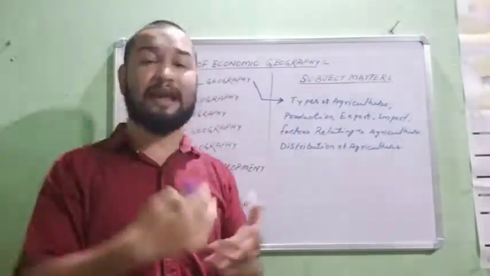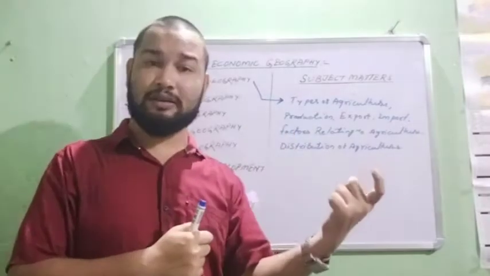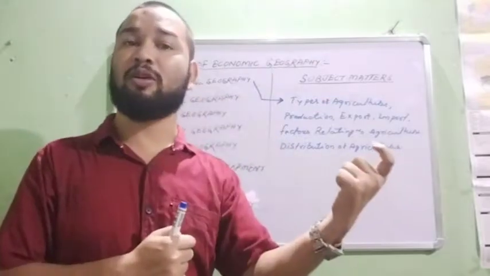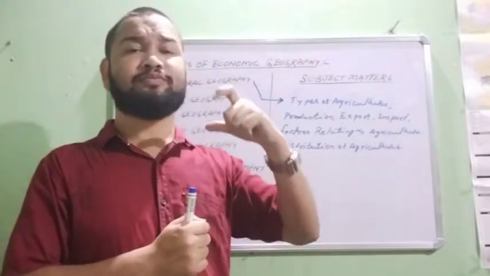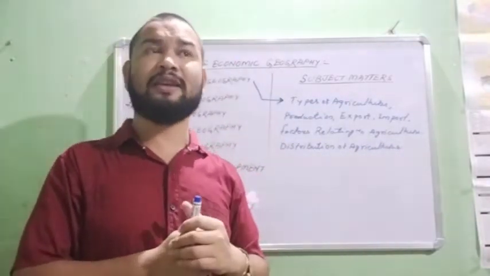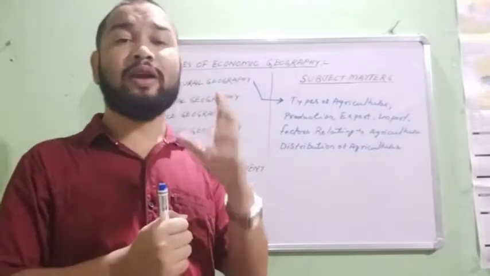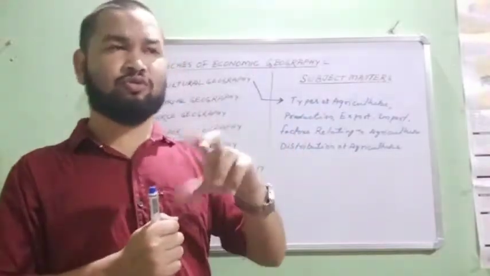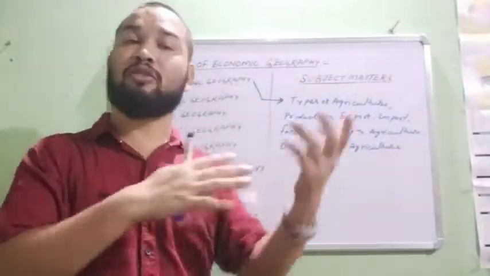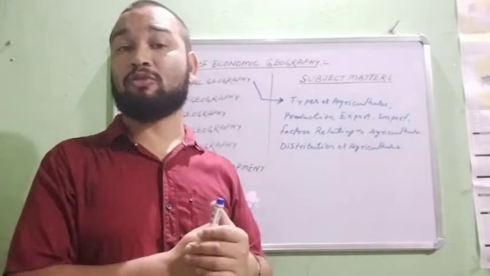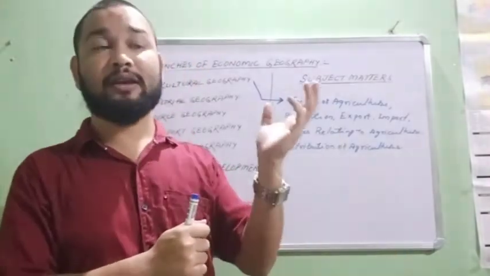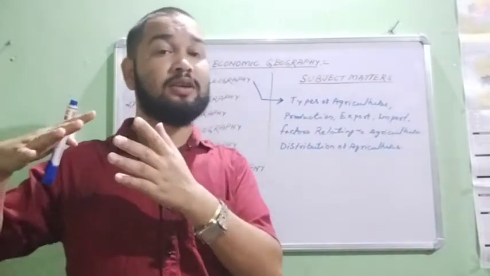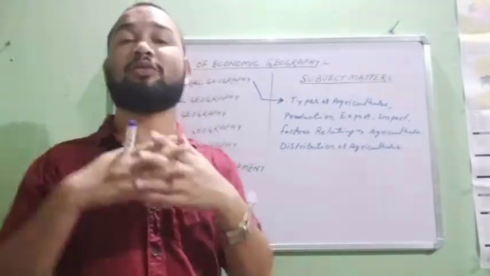Try to remember, it deals with agriculture: what are the types of agriculture, how they are distributed over the globe, as well as what factors operate in agriculture, like soil, which is an important factor. Soil and climate determine the types of agriculture. Assam is favorable for rice cultivation, so the people of Assam do rice cultivation.